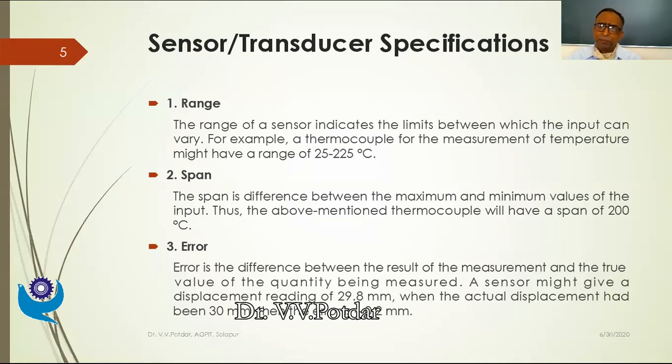The third performance characteristic is error. For a given selected transducer, how erroneous is it, or how accurate is it? It all depends, once again, on my design requirements.